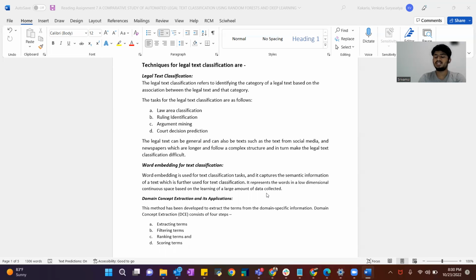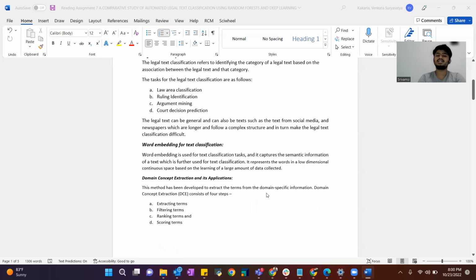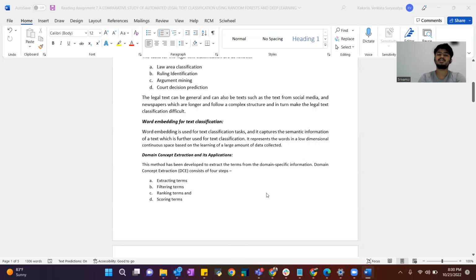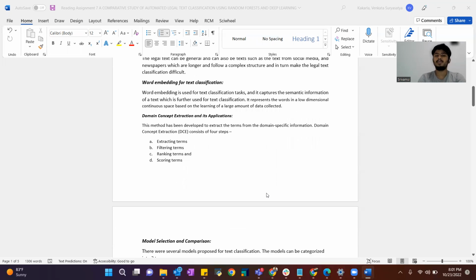Word embedding for text classification. Word embedding is used for text classification tasks and it captures the semantic information of a text, which is further used for text classification. It represents the word in a low-dimensional continuous space based on the learning of a large amount of data collected, like domain concept extraction and its applications.